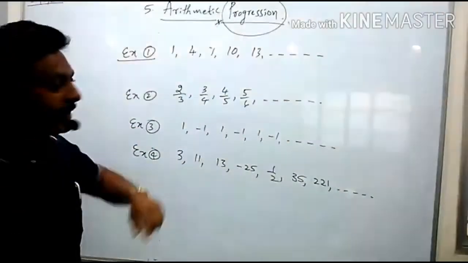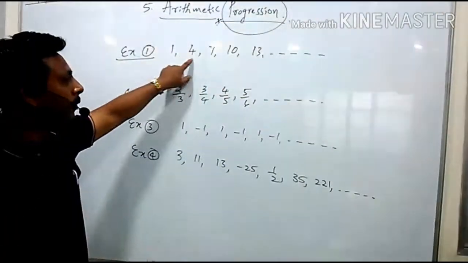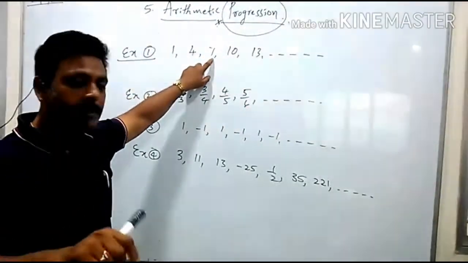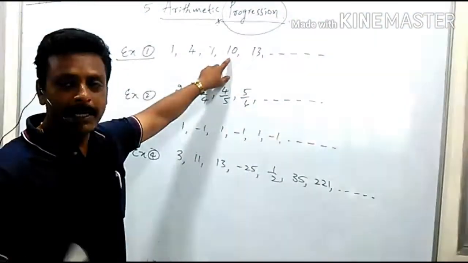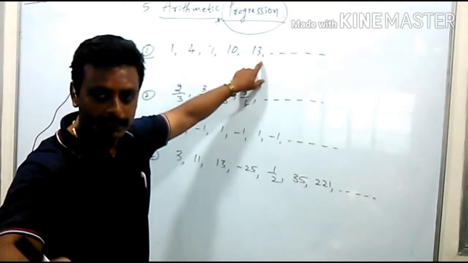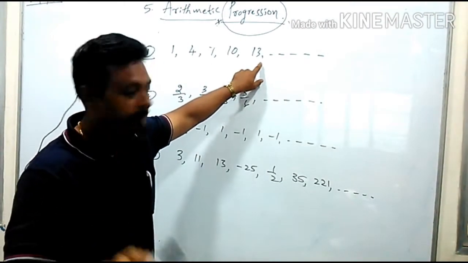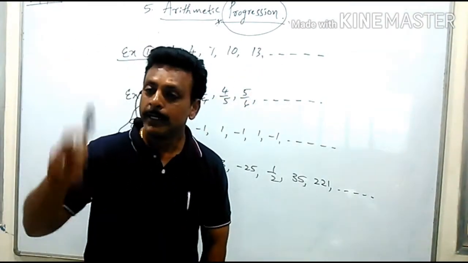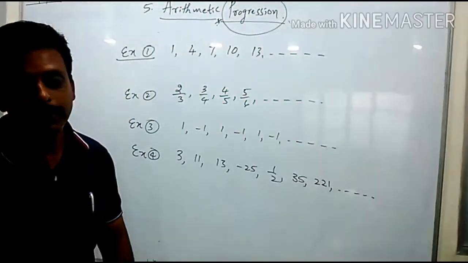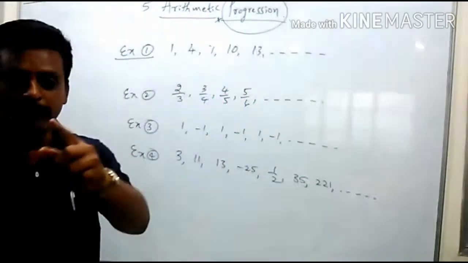What kind of pattern is here? 1 plus 3, 4. 4 plus 3, 7. 7 plus 3, 10. 10 plus 3, 13. That's why you said 13 plus 3, 16. 16 plus 3, 19. 19 plus 3, 22, and so on. Very good.